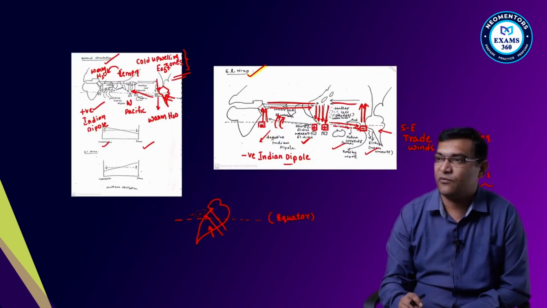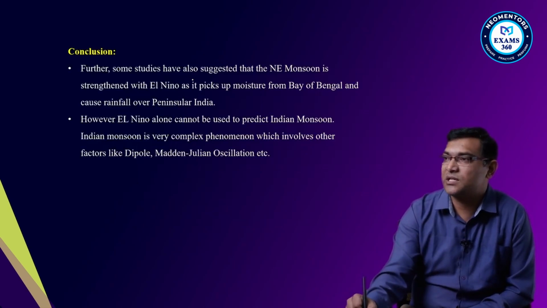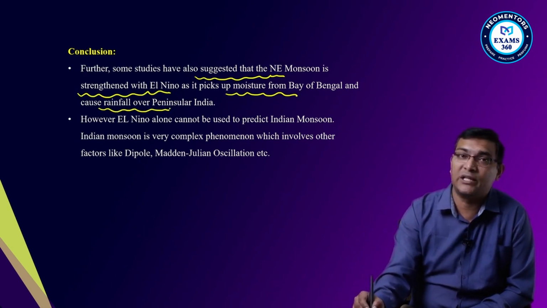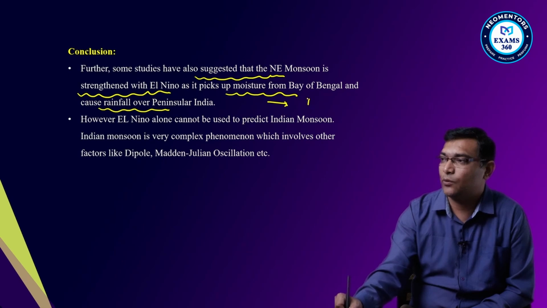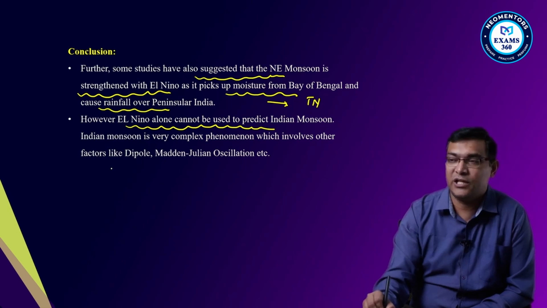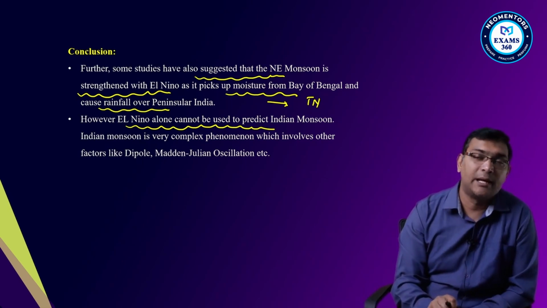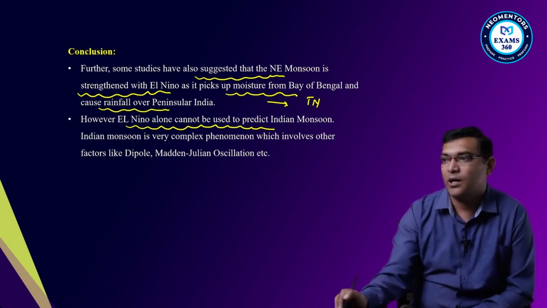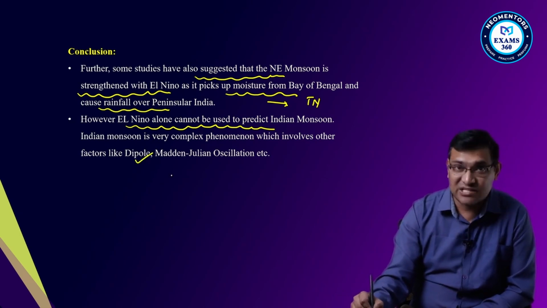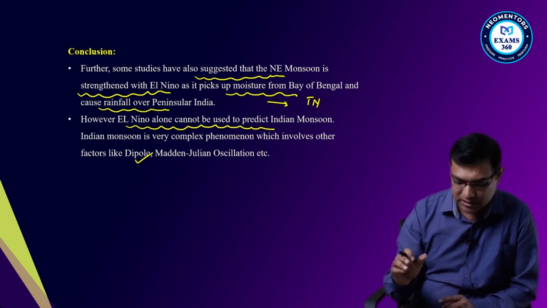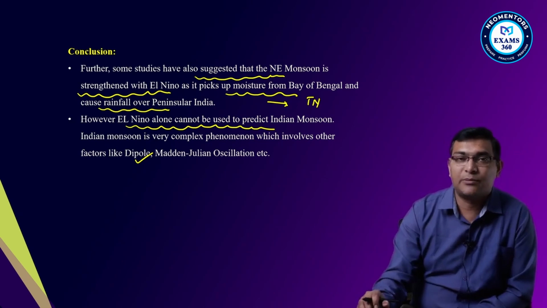Okay, so this is the phenomena that is taking place. Further, some studies also suggest that northeast monsoons strengthened with the El Nino pick up the moisture from the Bay of Bengal and create heavy rainfall in the peninsula, particularly in the Tamil Nadu region. However, El Nino alone cannot be used to predict Indian monsoons. Indian monsoon is a very complex phenomena which involves so many factors like Madden-Julian oscillation, or dipole, or Pacific Ocean's temperature changes, etc. So this is about your El Nino.